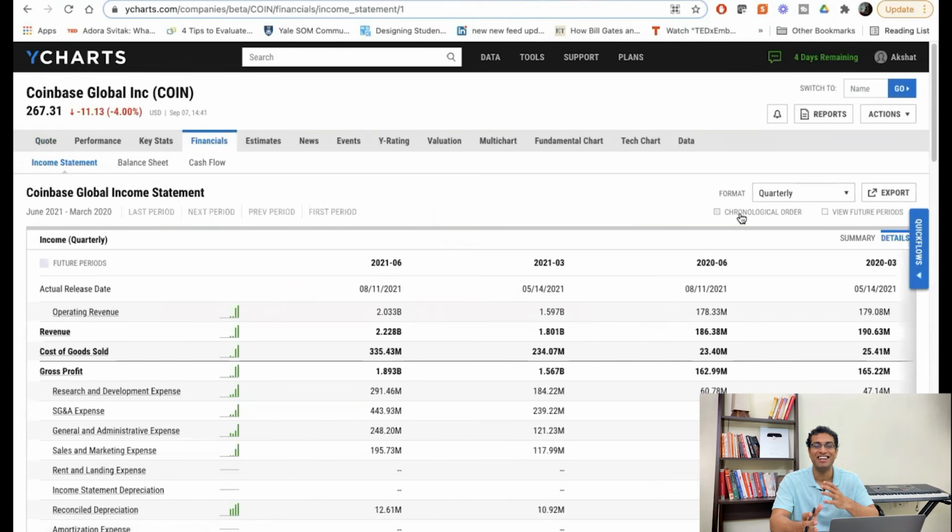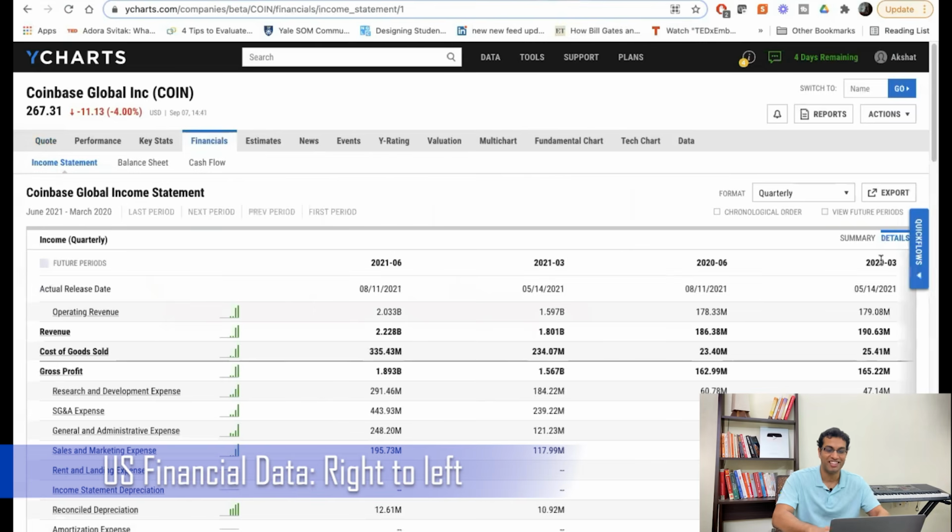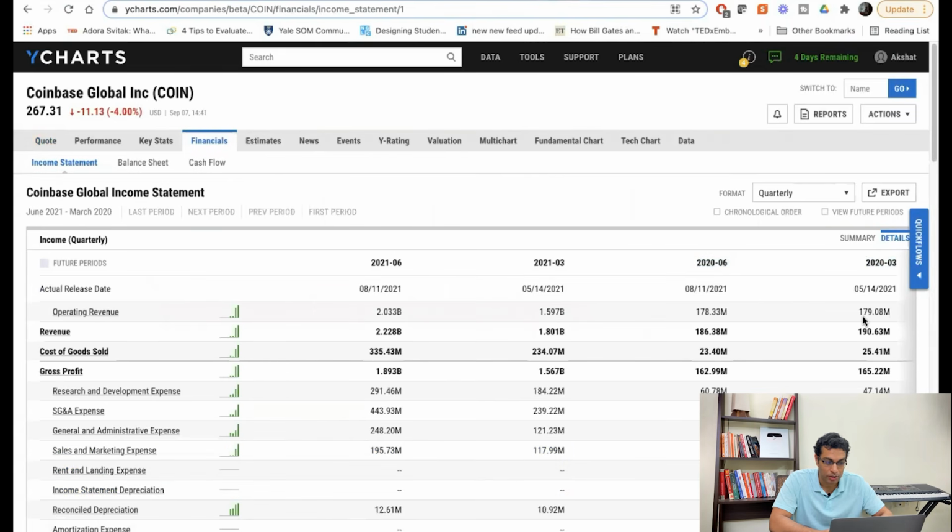And when you are looking at US charts and graphs, some financial data is presented from right to left, not the other way around. So start reading it from right to left. Okay, so here you would see, hey, what is the operating revenue? Revenues have gone up, right? It was at 179, then it somewhat stabilized. These are quarterly results, by the way.